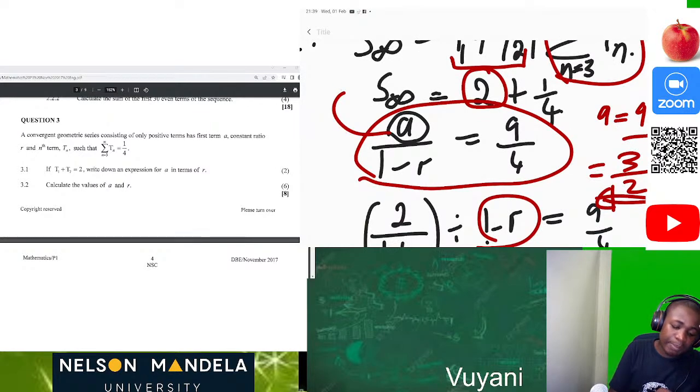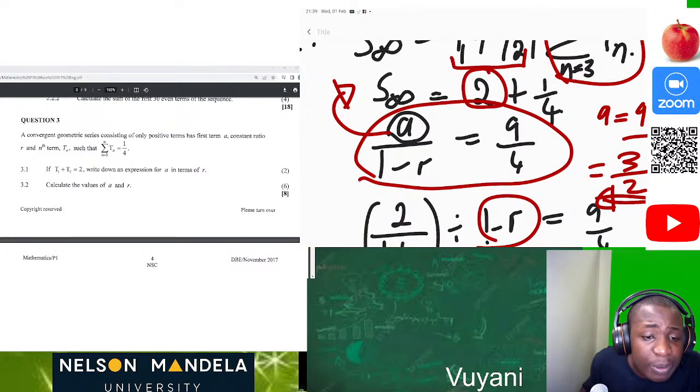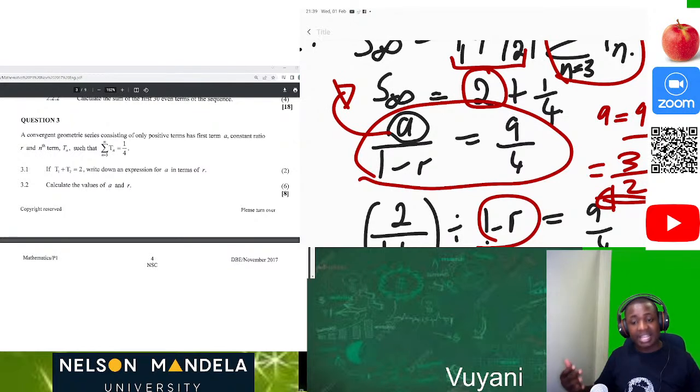Then this part, I think this question they were supposed to say on 3.2, hence calculate the value of a and r, because we are using what you have already calculated in 3.1. Then after that, we get our value of r and we get our value of a. Just like that, we are done.